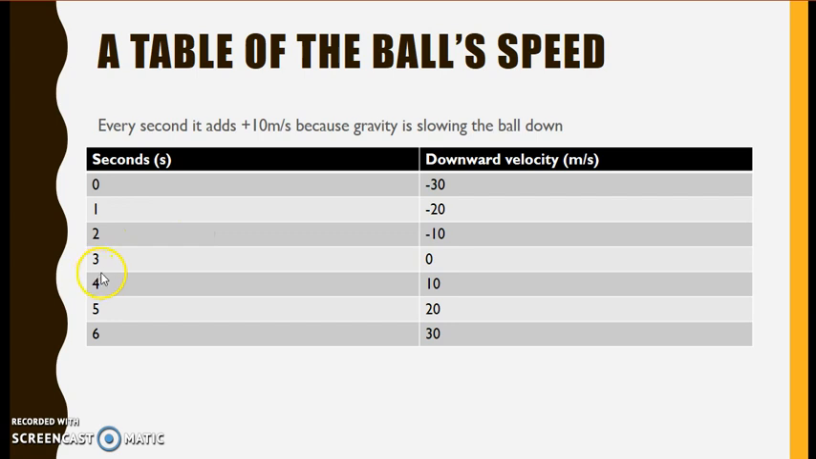And now at 3 seconds, it actually stops. It becomes 0 meters a second, and it stops for a moment, but it's almost unnoticeable. Anyways, at 4 seconds, you add 10 meters a second to 0 and it becomes 10 meters a second. So by now it's starting to head downwards. And at 5 it's 20, at 6 it's 30.